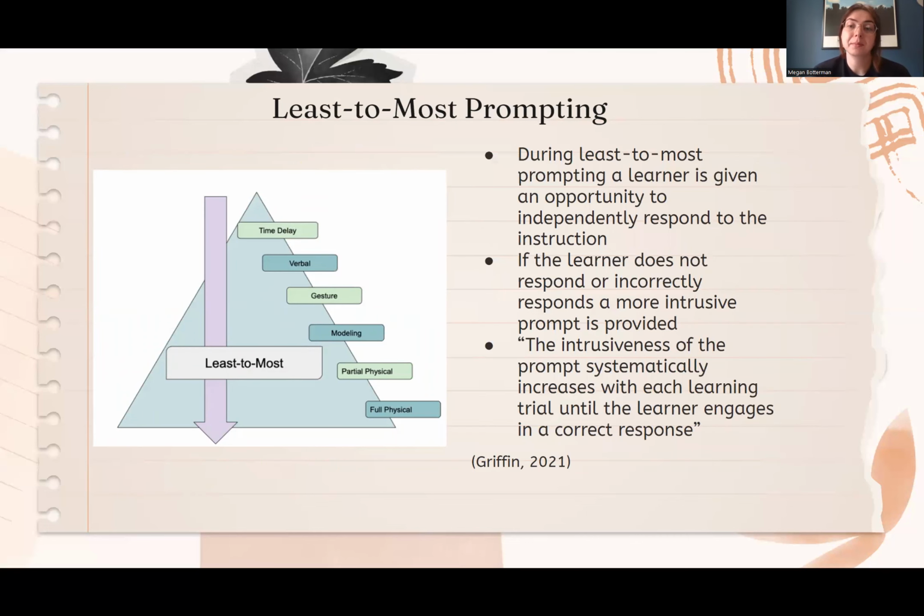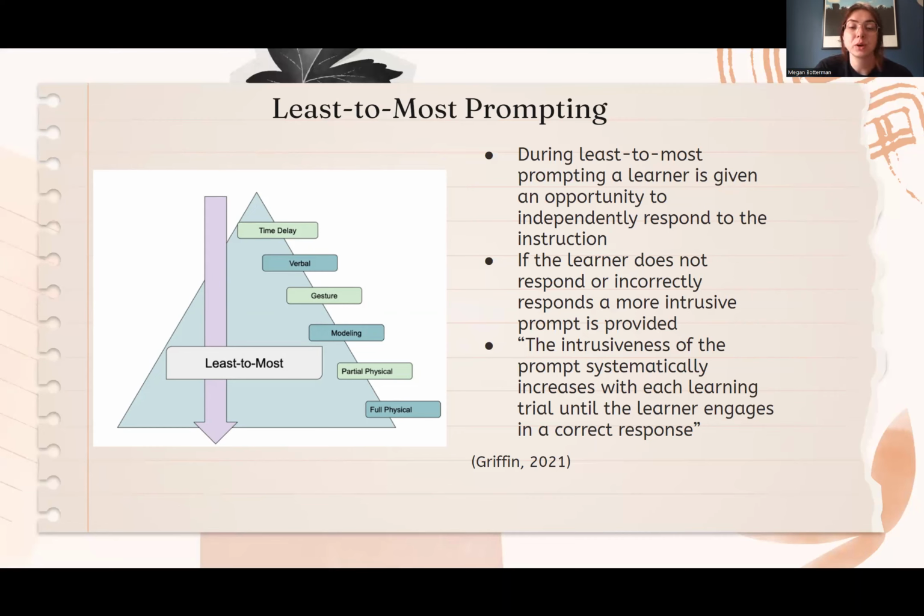Least to most prompting. During least to most prompting, a learner is given an opportunity to independently respond to the instruction. If the learner does not respond or incorrectly responds, a more intrusive prompt is provided. The intrusiveness of the prompt systematically increases with each learning trial until the learner engages in the correct response, as stated by Griffin 2021.